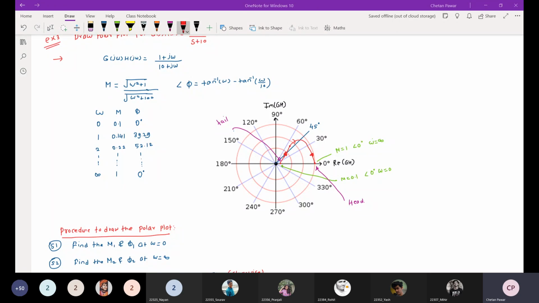Okay. So in this way, first the amplitude will increase, and the angle will increase first and then decrease. But the magnitude increases for all these particular frequency points. Now this is the head of the polar plot and this is the tail of the polar plot. At this point omega is 0, magnitude is 0.1 and angle is 0 degrees. And at this point the magnitude is 1, angle is 0, and omega is equal to infinity. So in this way you can see a clockwise polar plot here.